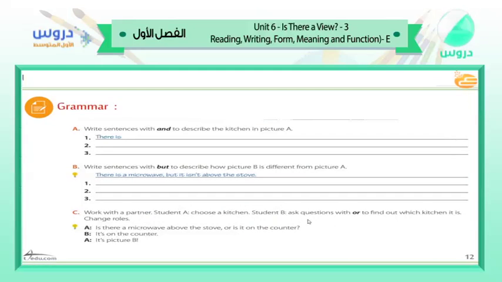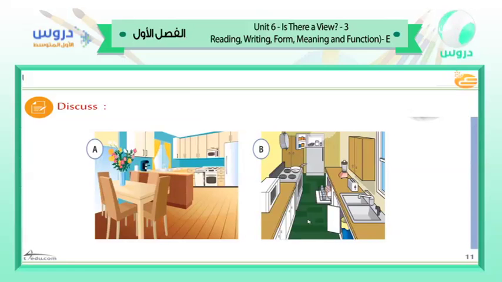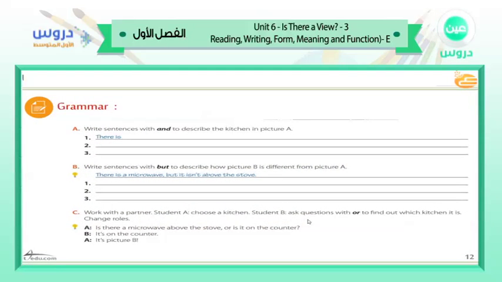The first thing, gentlemen: write sentences with and to describe the kitchen in picture A. Here we have a good sentence. There is a vase with flowers, chairs, and a stove.